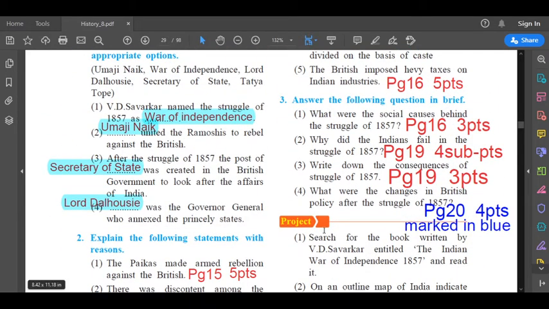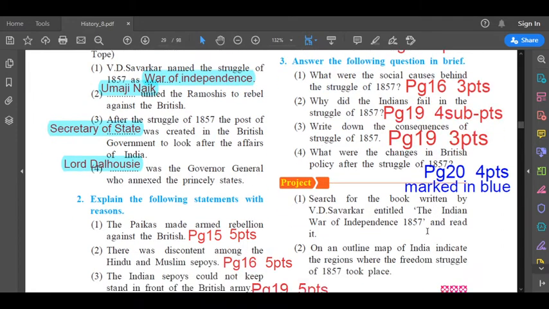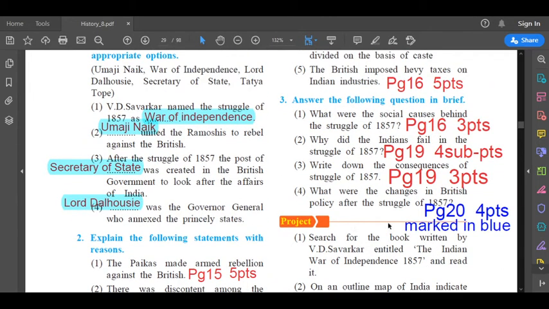Okay, children, so I've given you the entire textual question answer markings of lesson number 4. Thank you, boys.